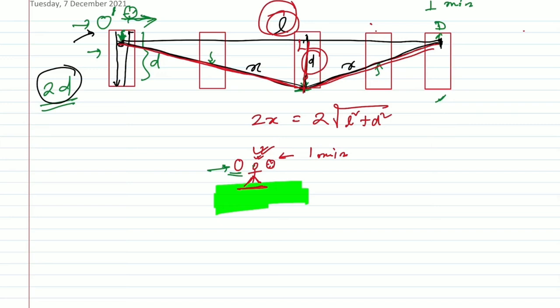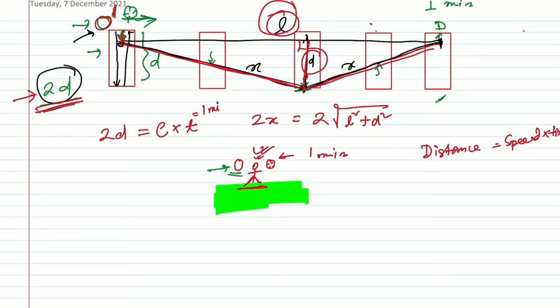Here we know that distance is equal to speed into time. In this case, the distance traveled by the beam of light for this observer O this in the space is twice d, the speed of light is c, and the time, suppose t, is recorded as 1 minute for simplicity.